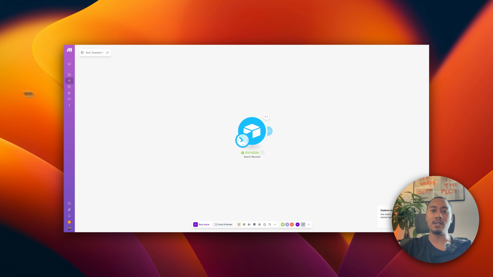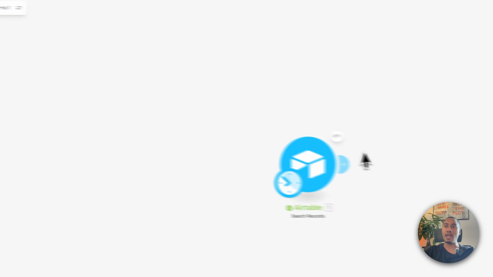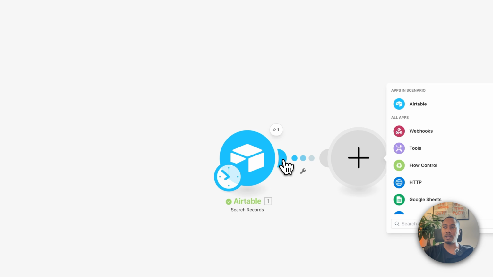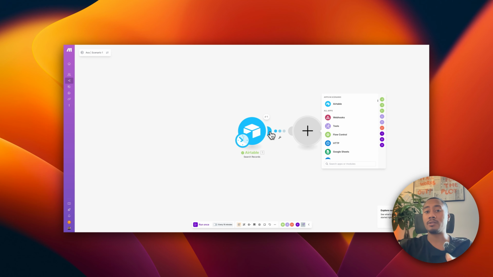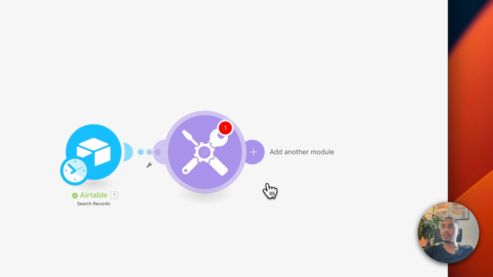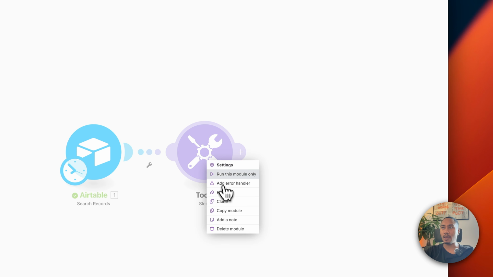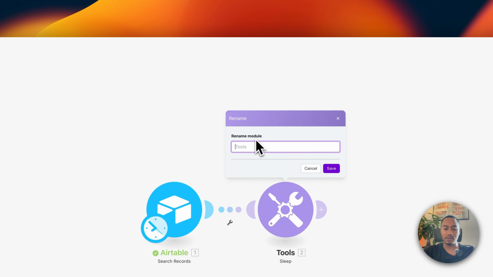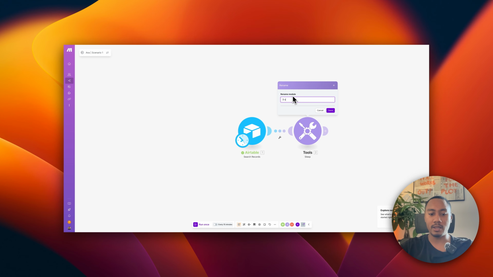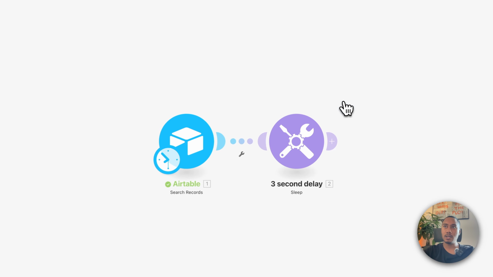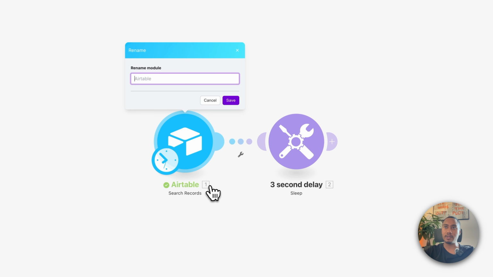So now the next thing to do is we need to add a sleep module, right? So that we can offset the outbound calls, so we don't trigger a lot of bundles at once to make the outbound call. So we're just going to add this offset. We're going to use a sleep module, and let's say we sleep it for a delay of 3 seconds. Okay. And then I'm just going to rename this also. Let's do Delay, or a 3-second delay. And then let's also rename this too.